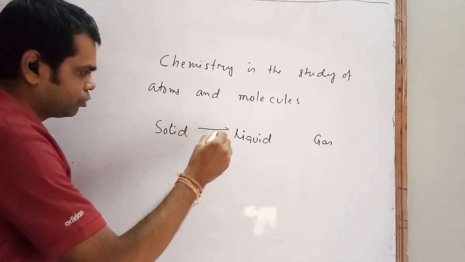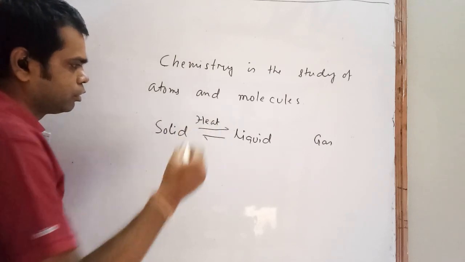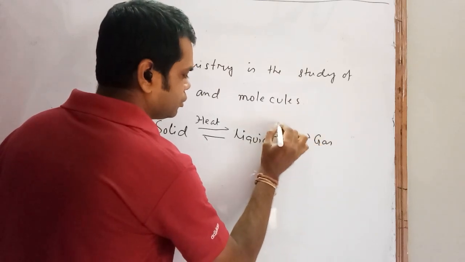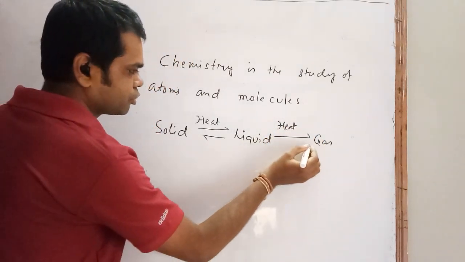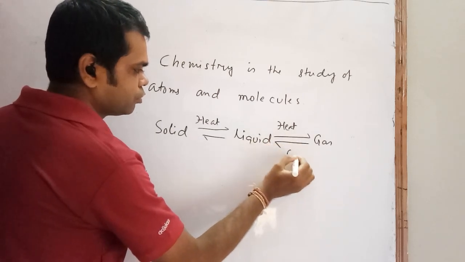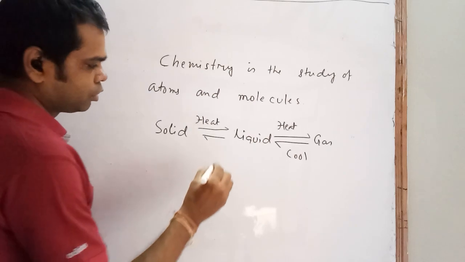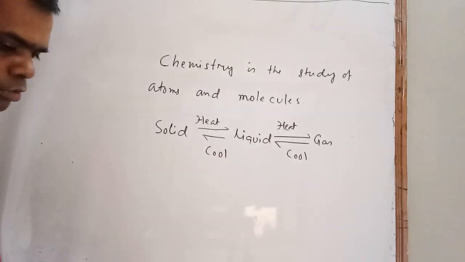If you heat the solid you will get liquid. If you heat the liquid you will get gas. Reverse process: if you cool gas you will get liquid, and if you cool liquid you will get solid.